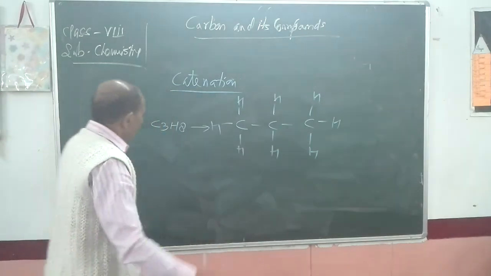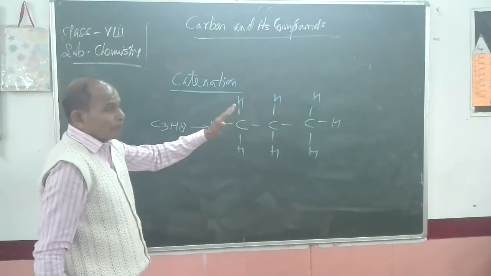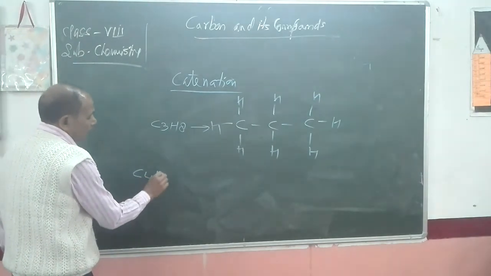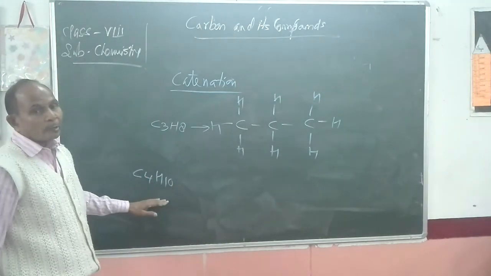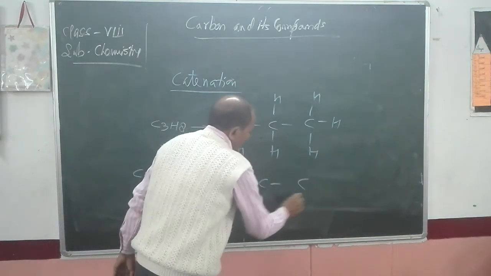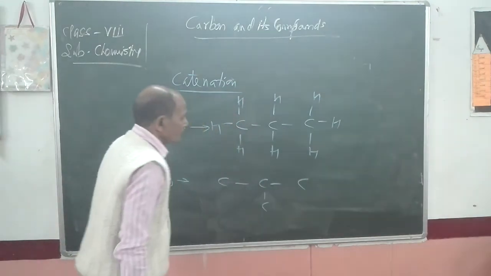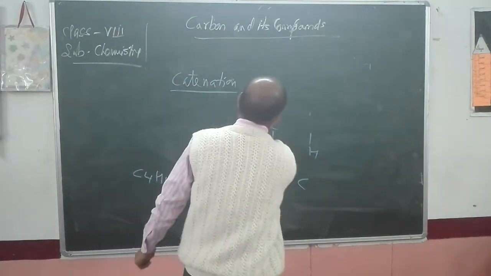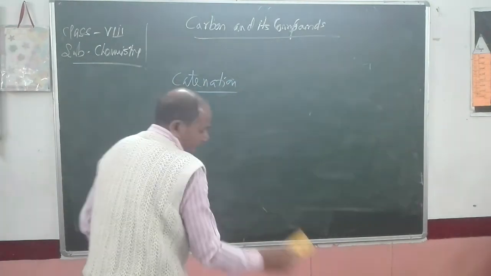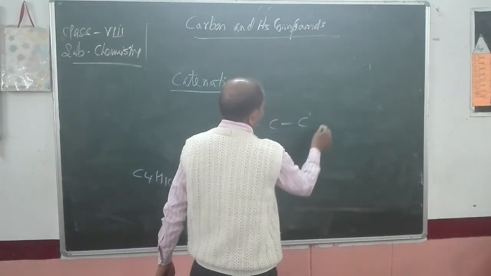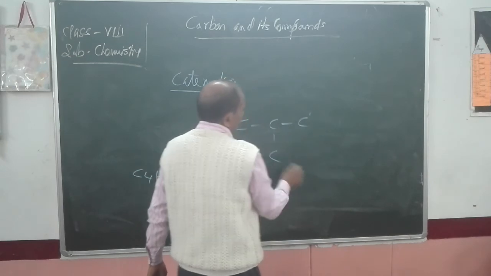Clear? On the other hand, the chain may be branched. I am giving one example, C4H10. This one is butane. In this butane, carbon, carbon, carbon, carbon.